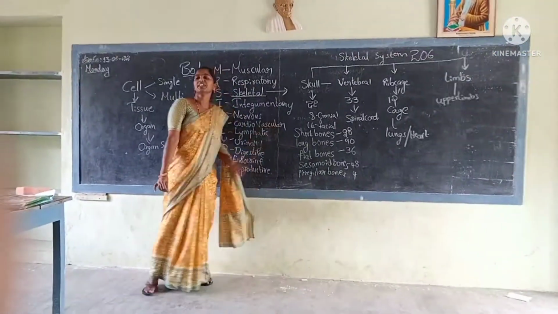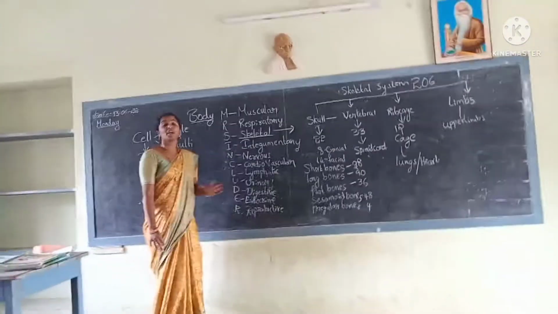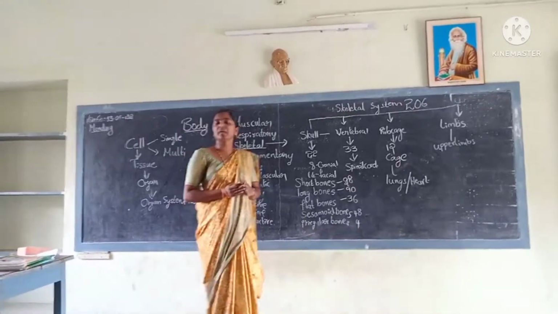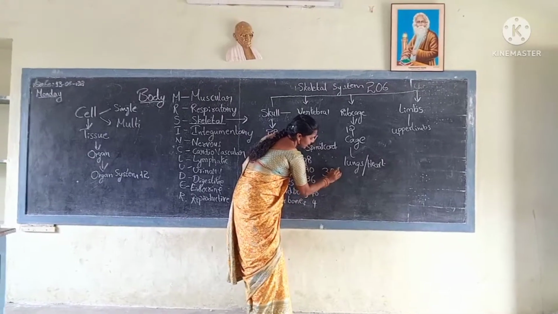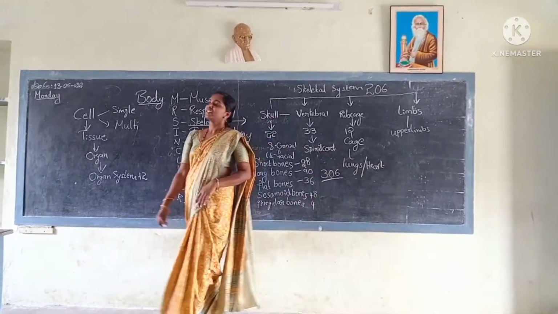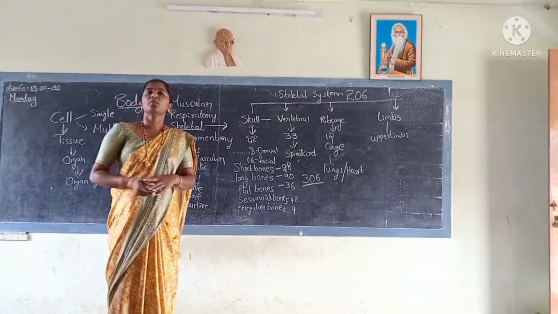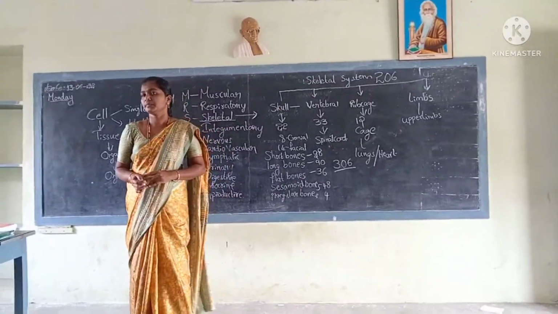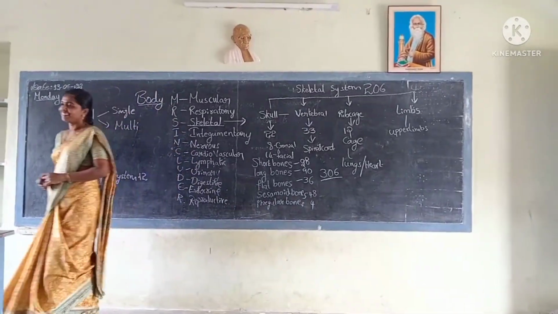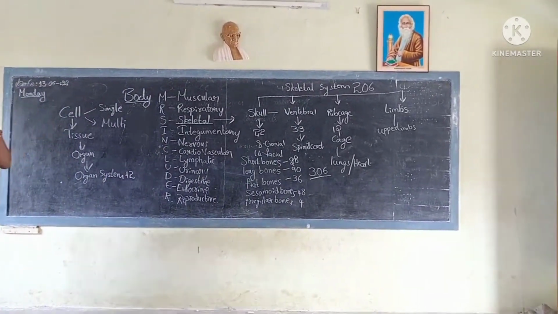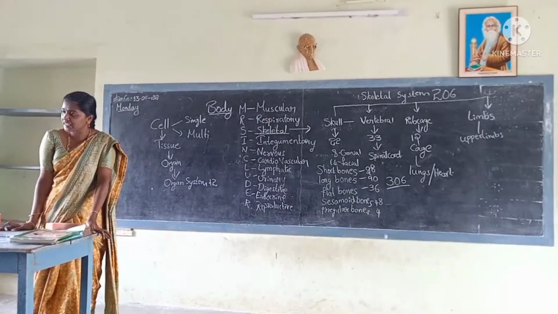The human skeleton consists of 206 bones. But a newborn baby consists of how many bones? 306. Why does a newborn baby have more bones than an adult? Anyone have any idea? Why do newborn babies have more bones than adults?